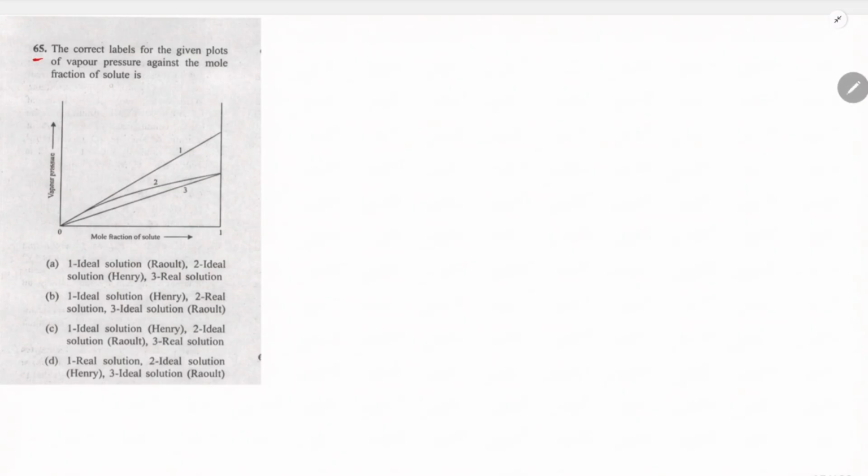Next question. The correct label for the given plots of the vapor pressure against the mole fraction of the solute. This is the vapor pressure versus the mole fraction. Here 3 kinds of options are given: Raoult's law, Henry's law, and the real solution. So we know that Henry's law is P is equal to KH Xi. On the other hand, Raoult's law is Pi is equal to Xi P naught i.